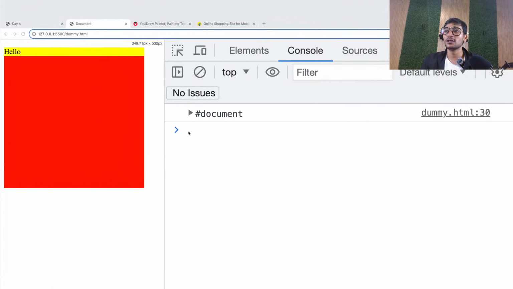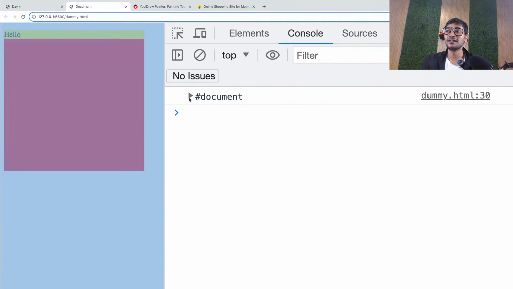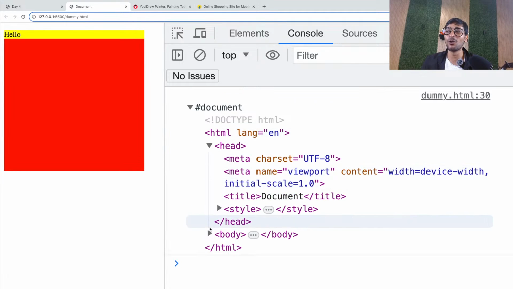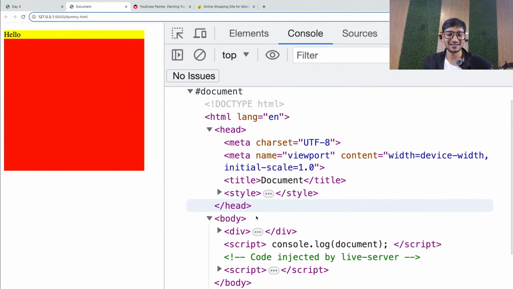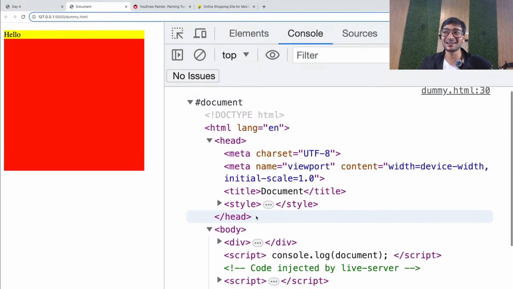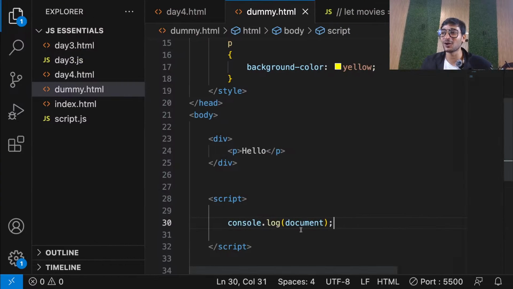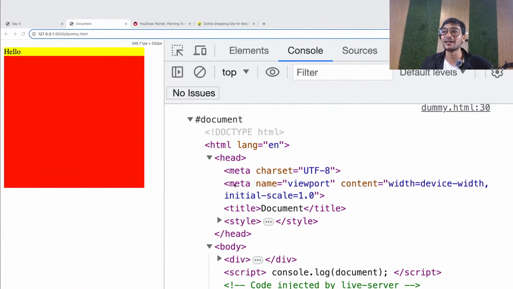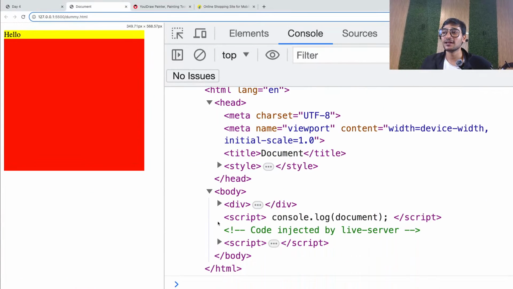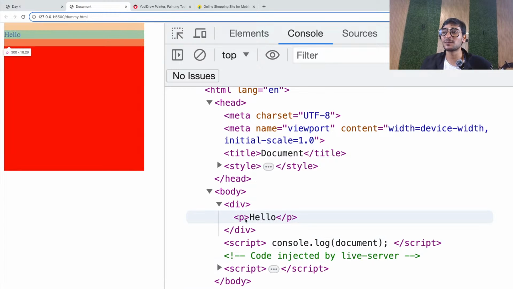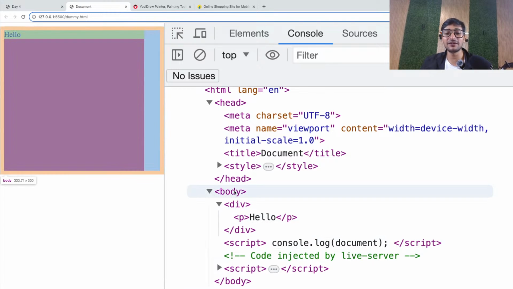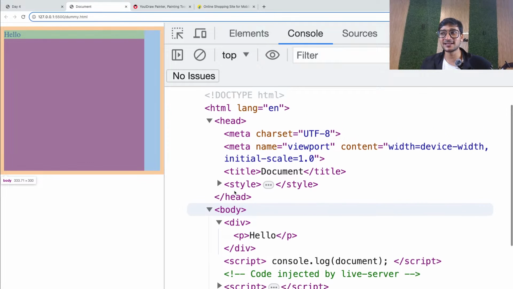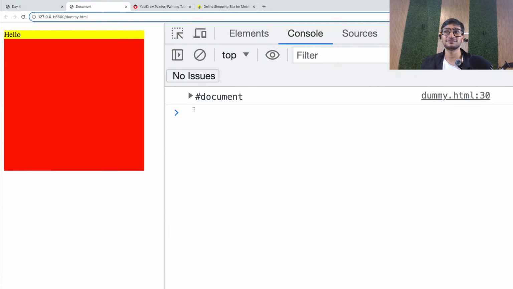It gives me back the whole tree. See that, everyone? This is nothing but your whole tree. See the whole HTML code. That means the whole tree is stored inside the object called document. Is that clear, everyone? You can see I printed the document object and it's giving me back the whole tree. The whole HTML tree is here: this p tag, this div tag, this body tag, everything that you have here. I really hope that it's understood.